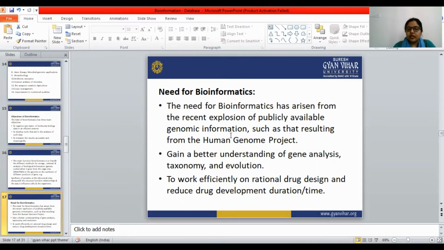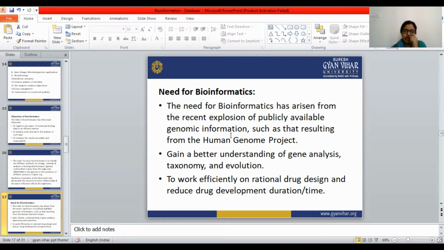The third point is to work efficiently on rational drug design and reduce the drug development duration. When we develop a new drug, it takes a lot of time as well as a lot of money.